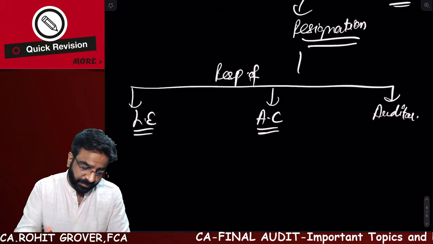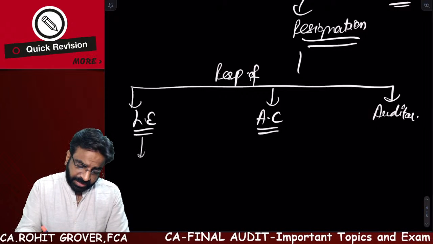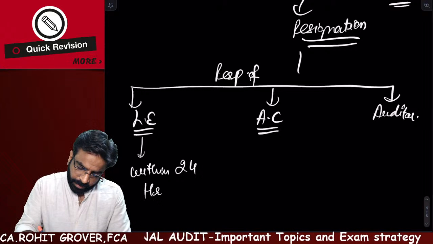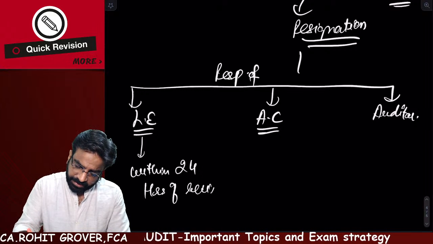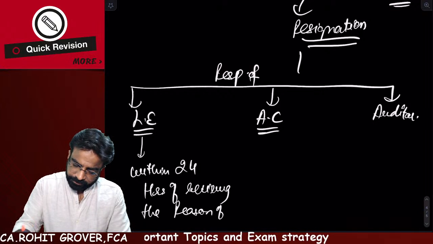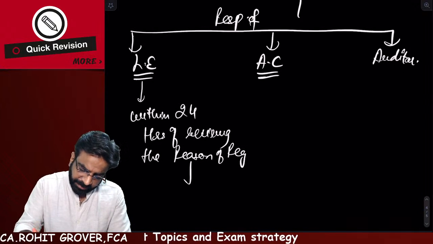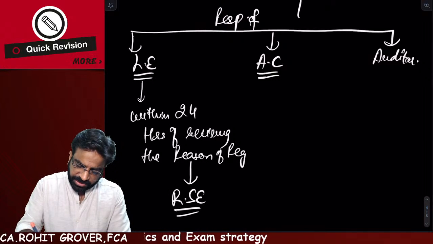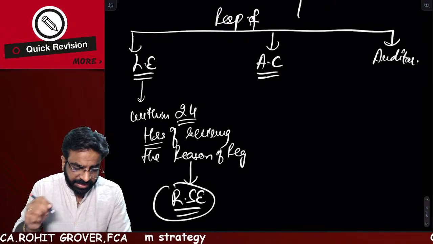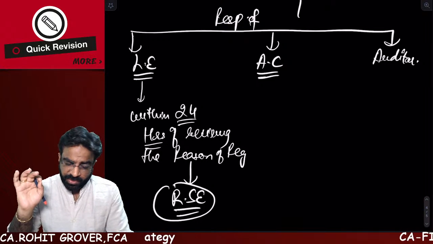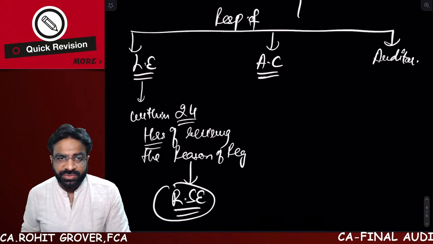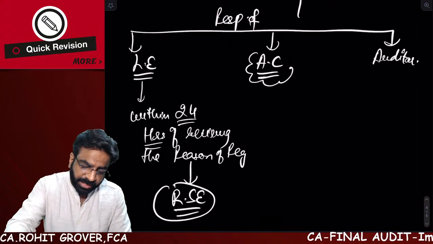Now listen to this very carefully. What is the responsibility of the listed entity? Within 24 hours of receiving the reasons of resignation, you have to intimate to the recognized stock exchange about those reasons. So within 24 hours, understand this limit, within 24 hours, you have to give the reasons of resignation to the recognized stock exchange.